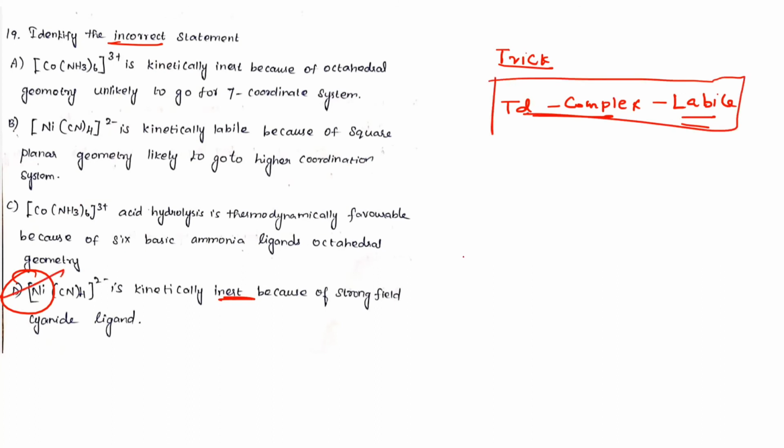Listen, you have to understand how to approach questions combined with labile and inert. We have to know the configuration of the metal ion, d3, d1, d2. We have to write the configuration, and only then can you find out the inert and labile concept. This concept I will also discuss later in the coordination chemistry playlist.